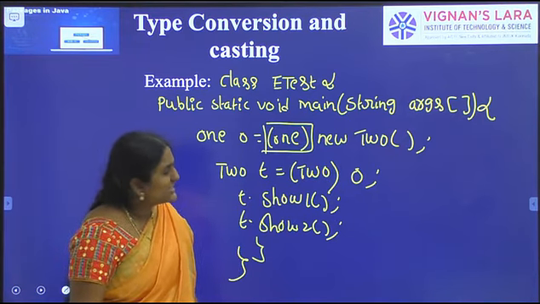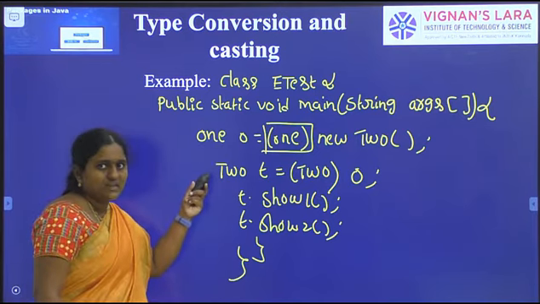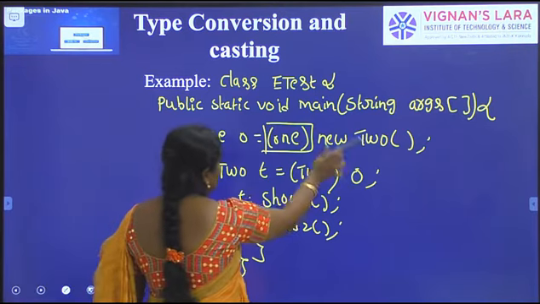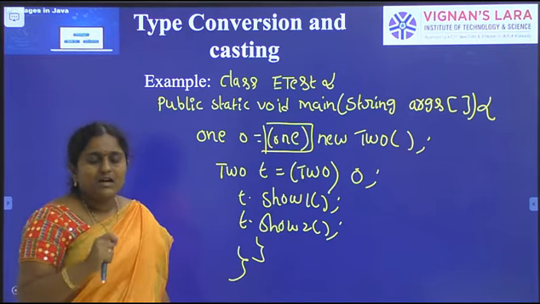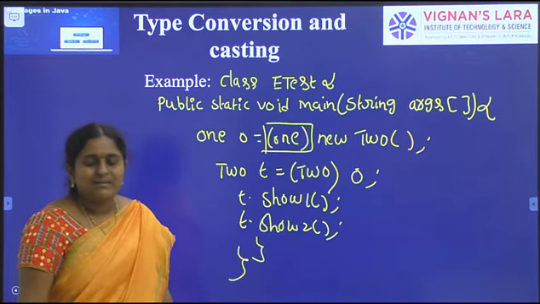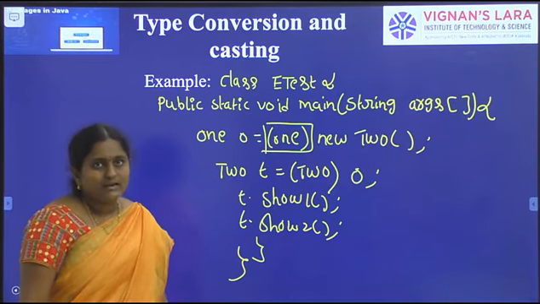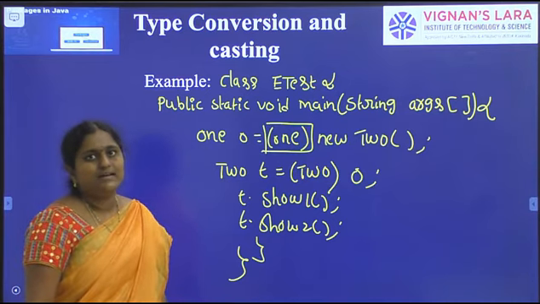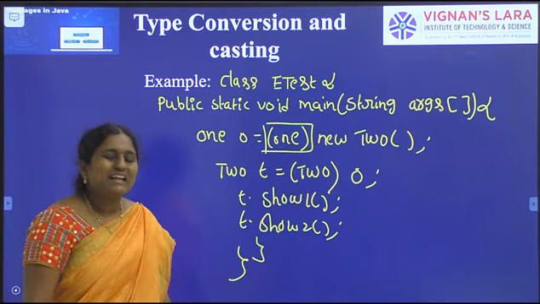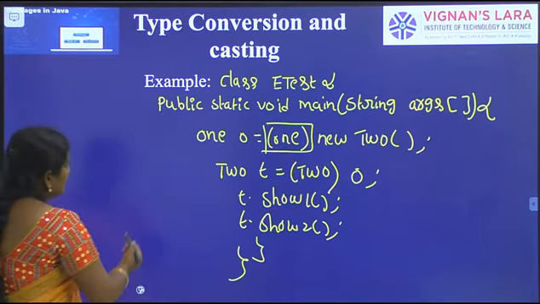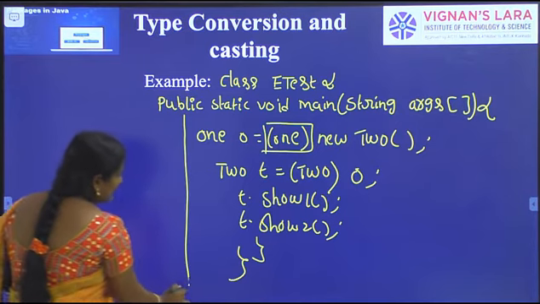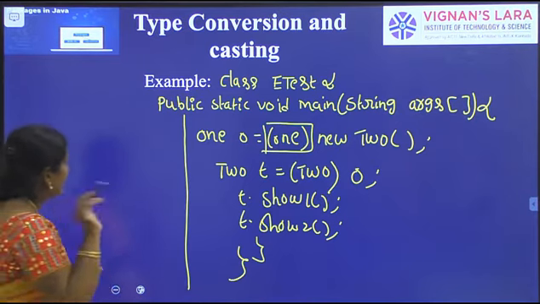The subclass object is assigned to a superclass reference variable. But explicit typecasting means higher to lower type. Higher to lower data type. Higher means superclass to subclass. Superclass to subclass. You might be aware of primitive data type casting.